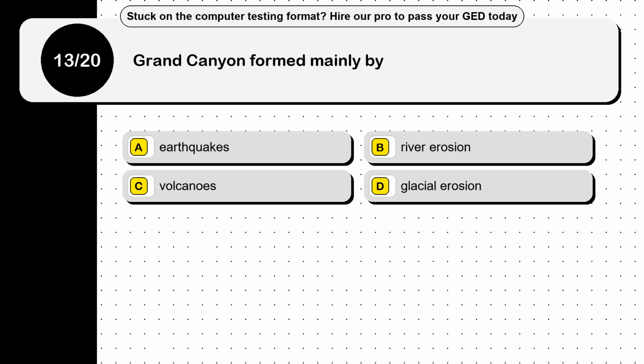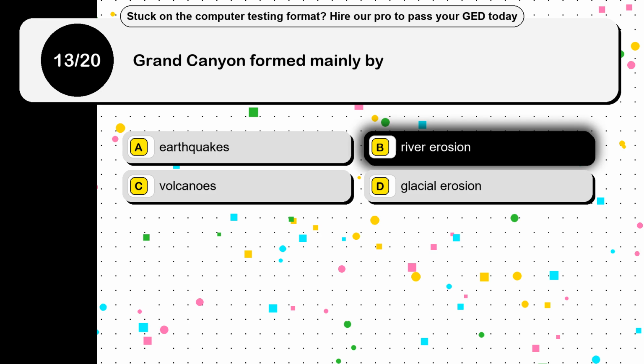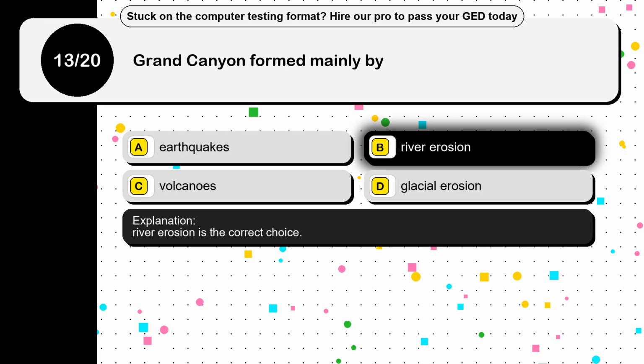Question 13. Grand Canyon formed mainly by. Option A, earthquakes. Option B, river erosion. Option C, volcanoes. Option D, glacial erosion. The correct answer is option B, river erosion. River erosion is the correct choice.